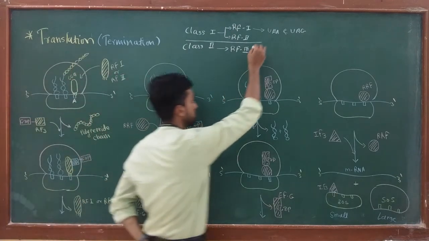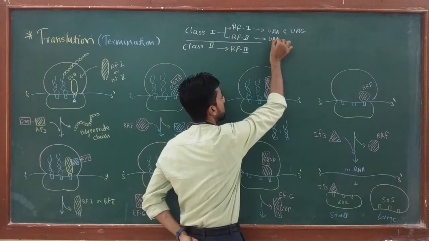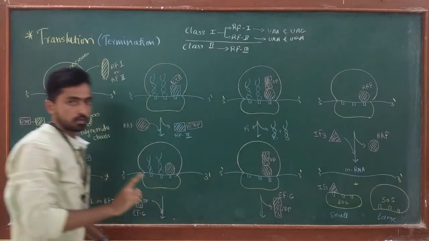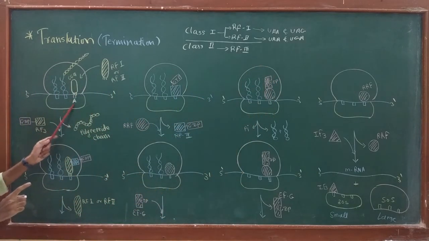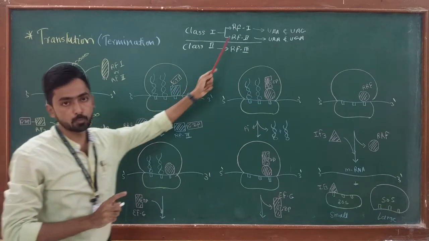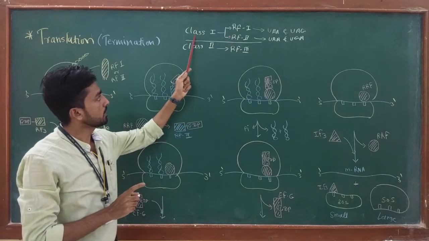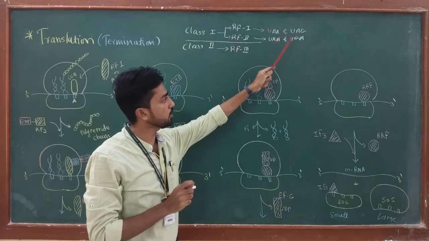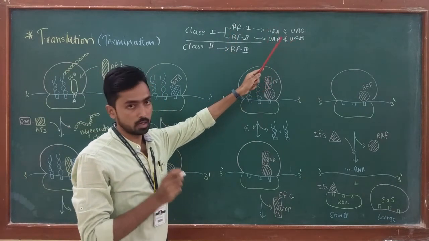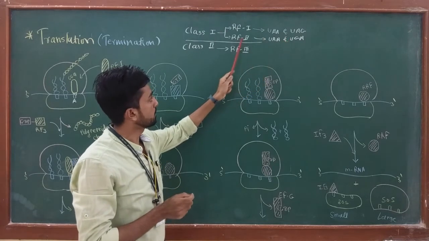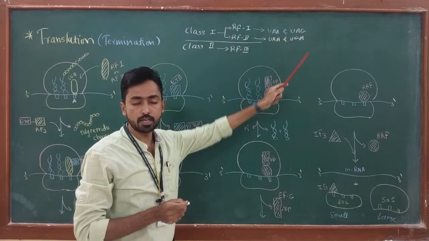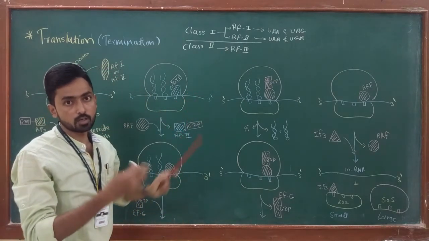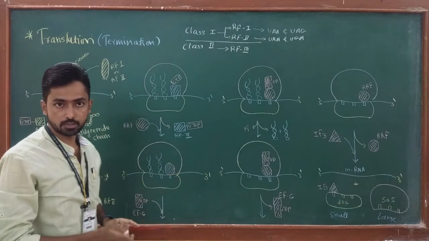And if UAA or UGA, out of these two codons, any one codon comes in the A site, then the RF2 factor is going to play a role. Class 1 includes two release factors. RF1 recognizes UAA or UAG as a stop codon at the A site, while RF2 recognizes UAA and UGA at the A site. RF3 plays another role, which I'm going to explain at the time of the actual pathway.